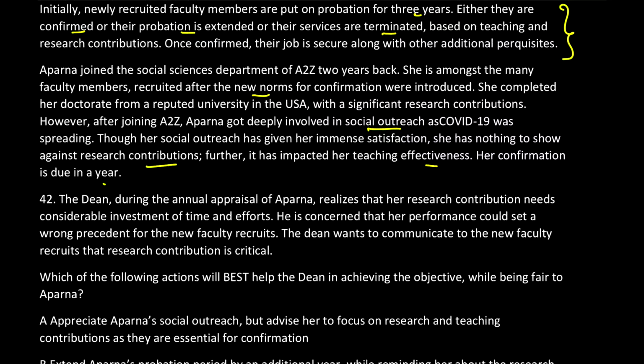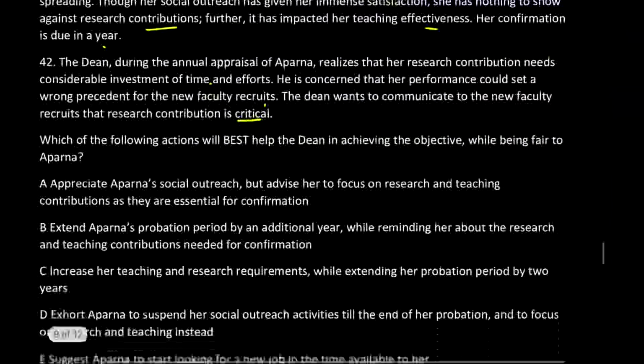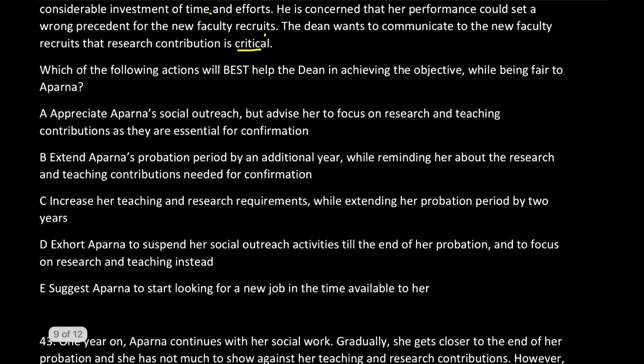Now, the question starts: the dean, during the annual appraisal of Aparna, realizes that her research contribution needs considerable investment of time and effort, and he is concerned that her performance could set a wrong precedent for the new faculty recruits. That means if he confirms her with bad research and moderate teaching feedback, that will set a bad example. And the dean wants to communicate to the new faculty recruits that research contribution is very critical. So the question is, which of the following actions will best help the dean in achieving the objective?